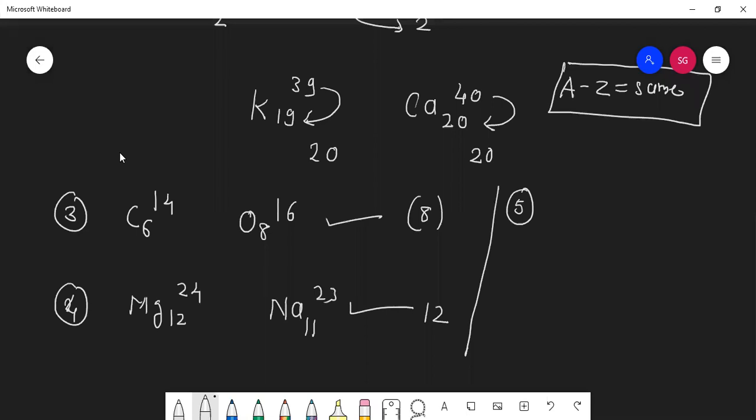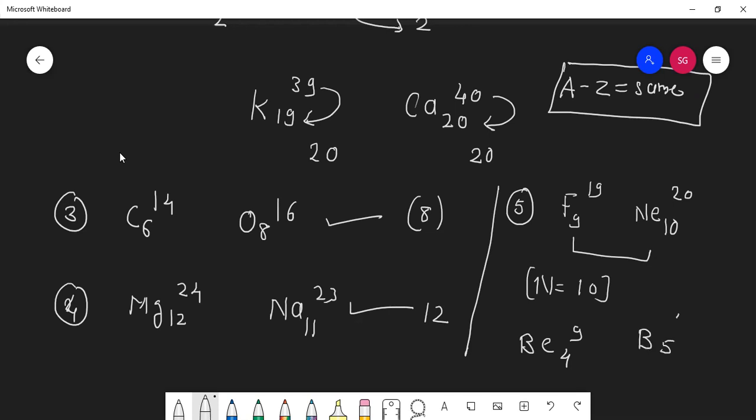Okay, fifth example. So like this, many examples we can take, students. Fluorine 9, 19 and neon 10, 20. Are they isoneutronic or isotonic? What is the number of neutrons? 10. Very good. Both are having 10 neutrons. Okay, one last example. Beryllium 4, 9 and boron 5, 10. Neutrons are 5. Okay, very nice.